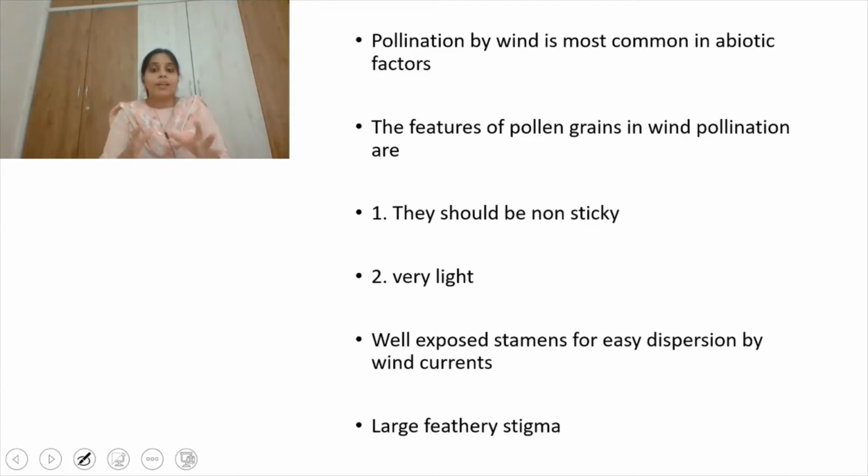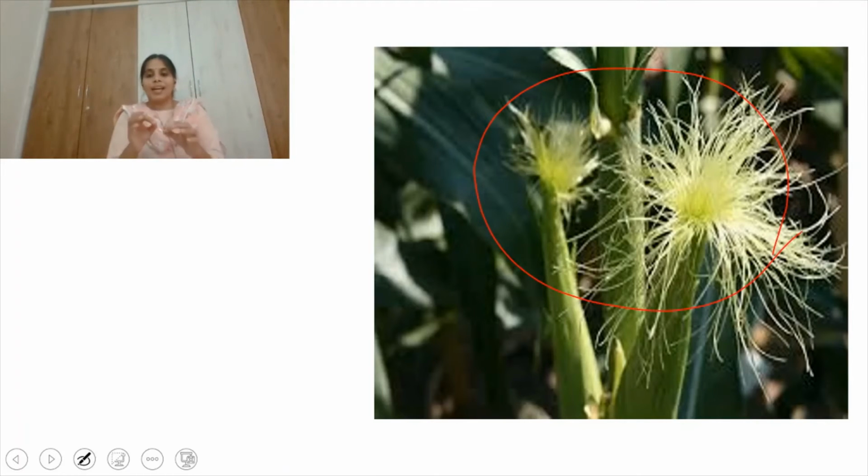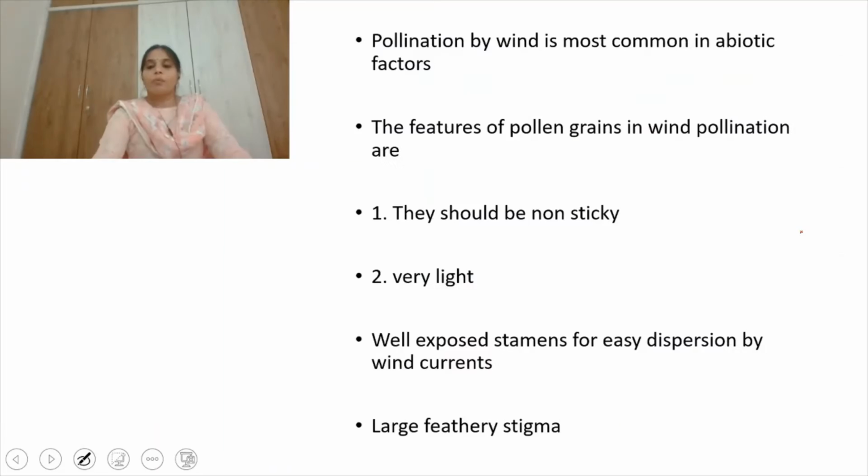And the pollen grains are well exposed on stamens for easy dispersion by wind currents, and the stigma should be large and very feathery in order to stick the pollen grains to the stigma. See, if you observe the corn stigma, they appear like silk threads where pollination by wind is possible. Feathery stigma should be there so that the pollen grains will fall and stick to the feathery stigma, which initiates pollination. So these are some of the features of the pollen grains which are pollinated by wind.